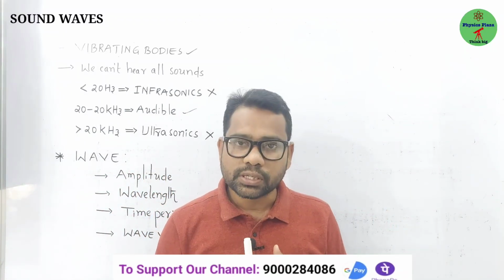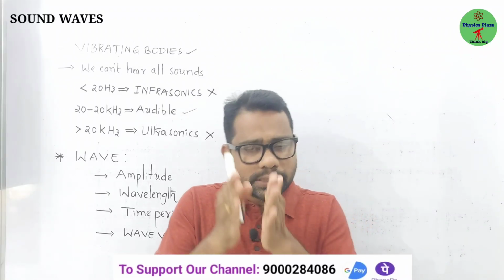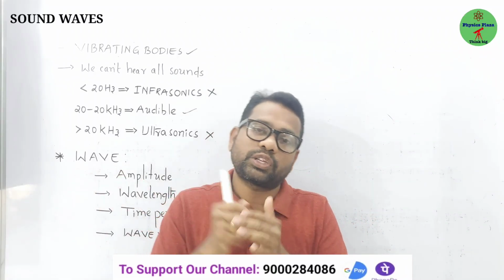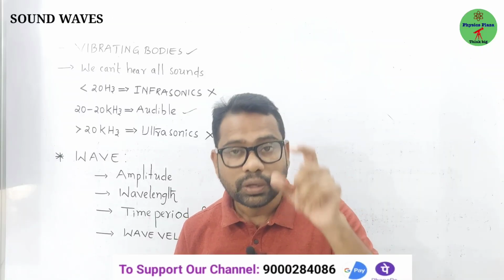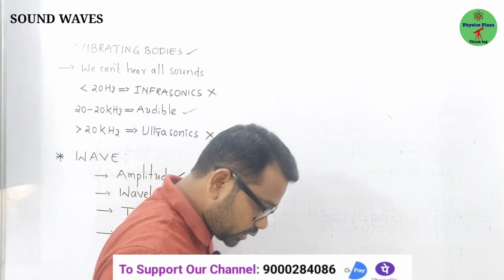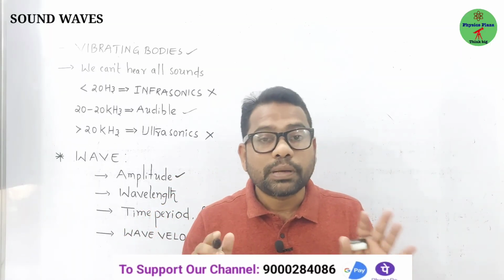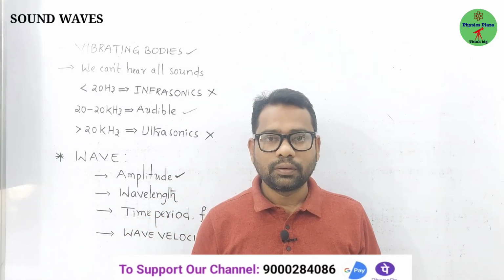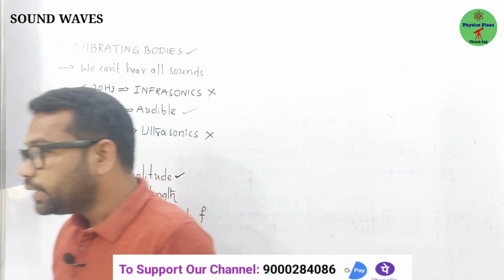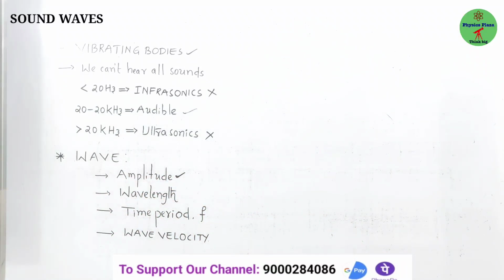As I told you, either particles of the medium or molecules of the medium are vibrating from their mean positions. One particle at a certain time may get displaced maximum, so that we can express in terms of amplitude. So children, what is the amplitude here? The maximum displacement of the particle from its mean position on either of sides is called amplitude.